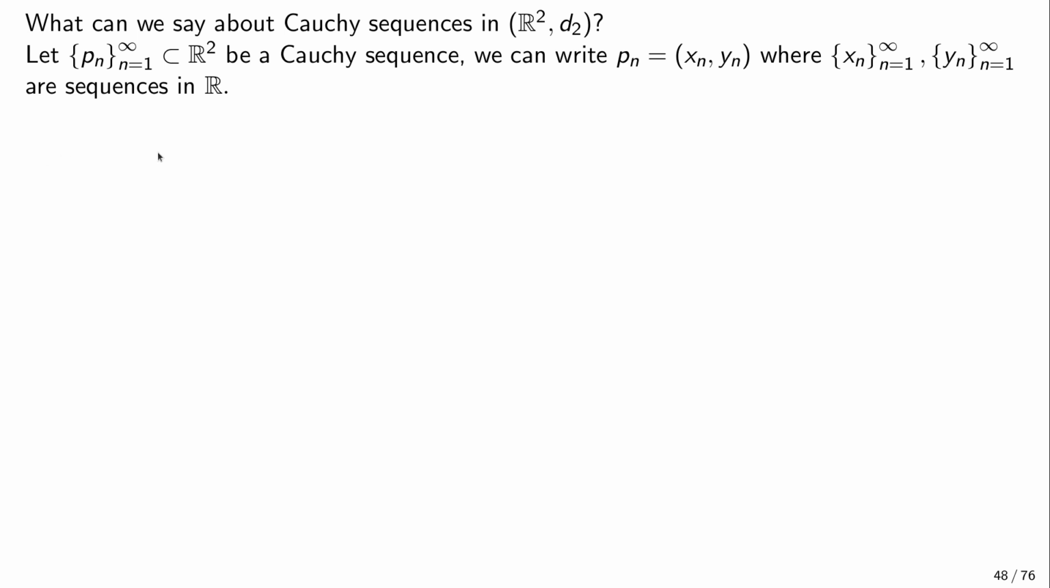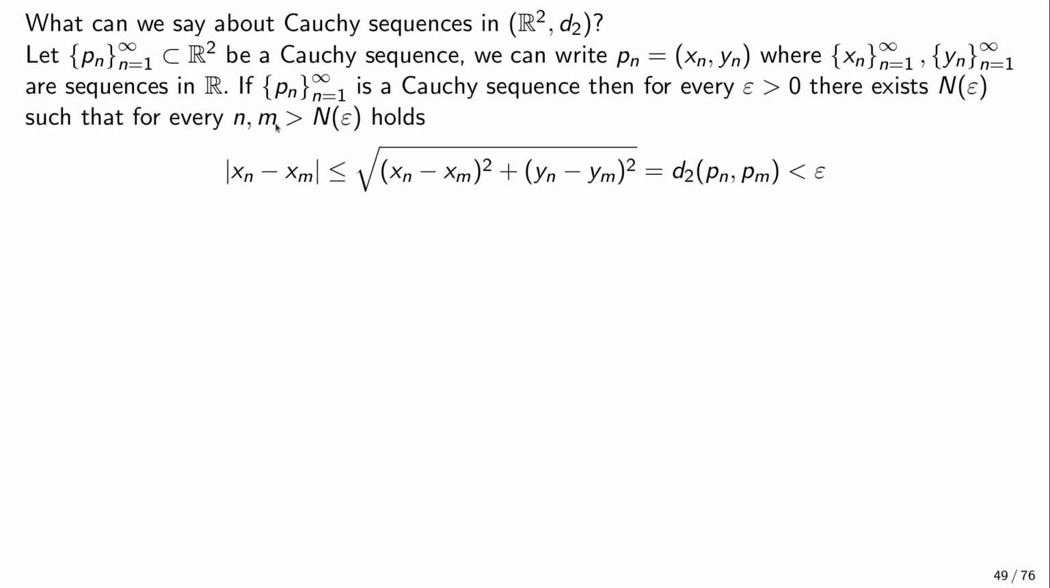And since R is complete, xn and yn must converge to some point. Xn would converge to some x, and yn would converge to some y. And as a result, this sequence of points Pn would converge in this metric to the point xy. So let's see this written rigorously.